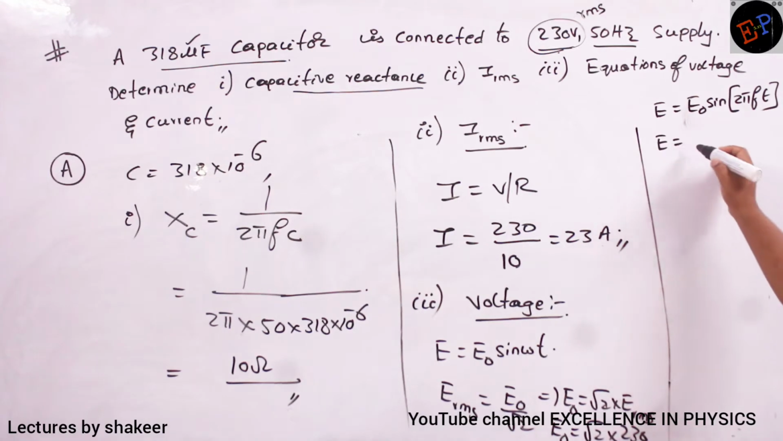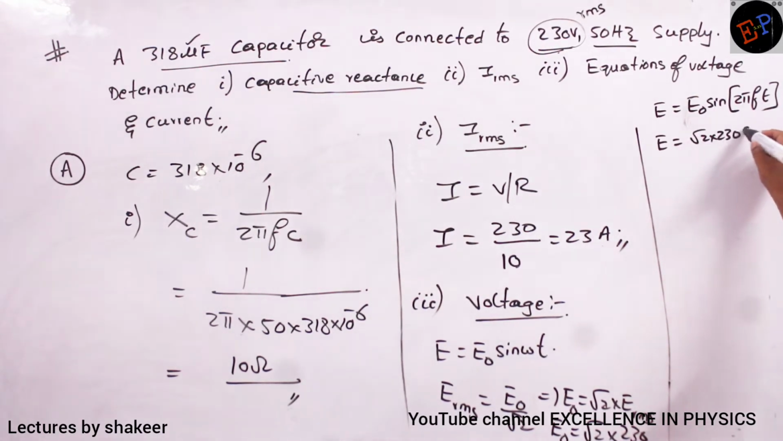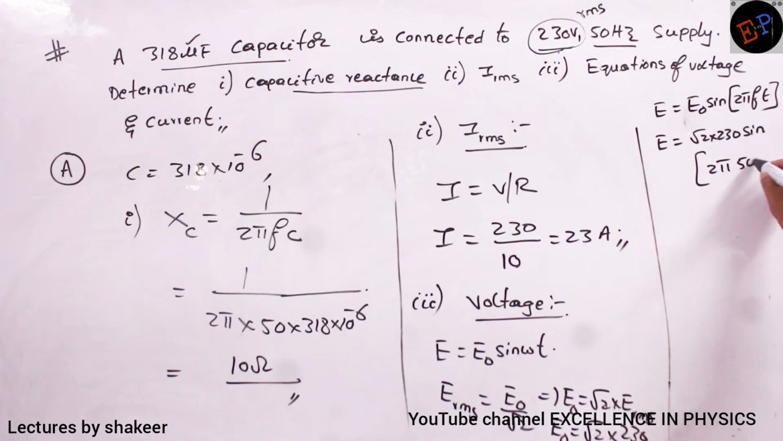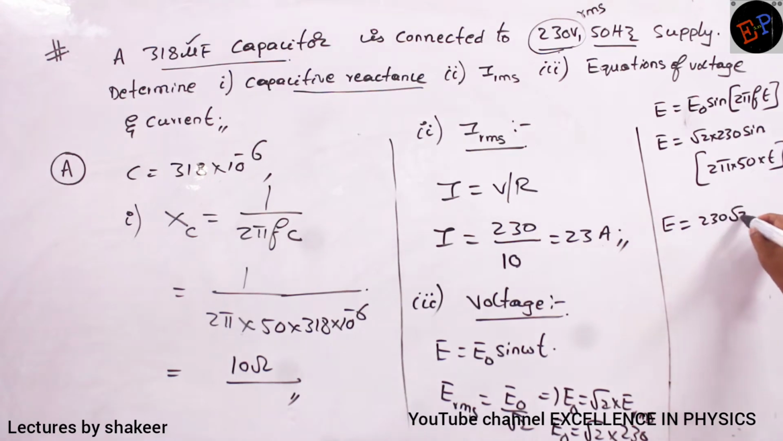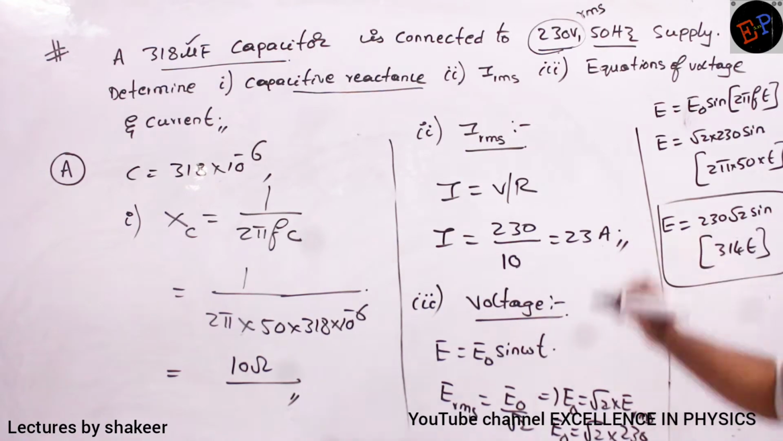So E is equal to E naught value, root 2 into 230, sine of 2 pi, what is the frequency? Frequency is 50, multiplied by t. So if I want to simplify this, 230 root 2 sine. Pi value is 3.14. 3.14 into 100 is 314. So 314 t. So this is the equation of voltage.